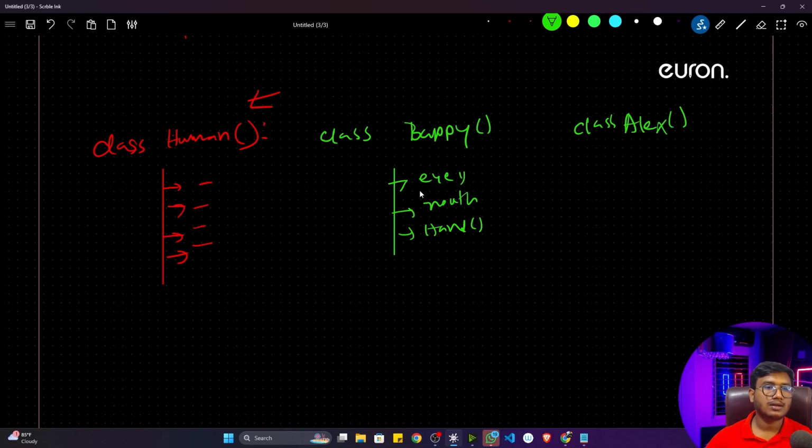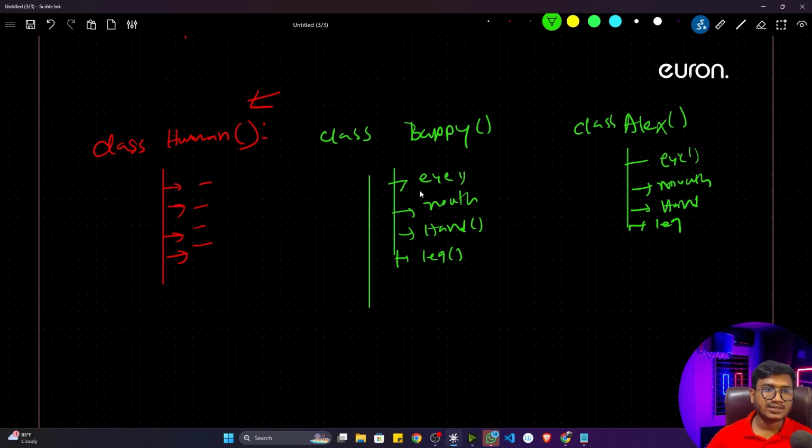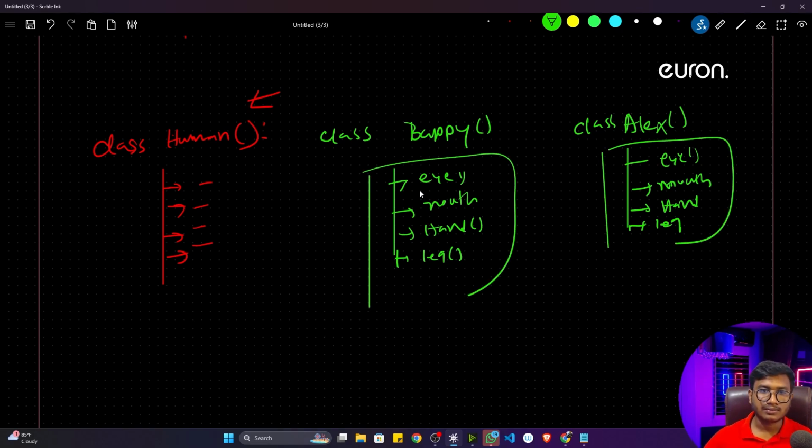Okay, Bappy will have a leg. Alex is also having the same component, let's say eye, let's say mouth, then hand, and then leg. That's how we can see both are the same entity. But I'm defining them in a separate class name.